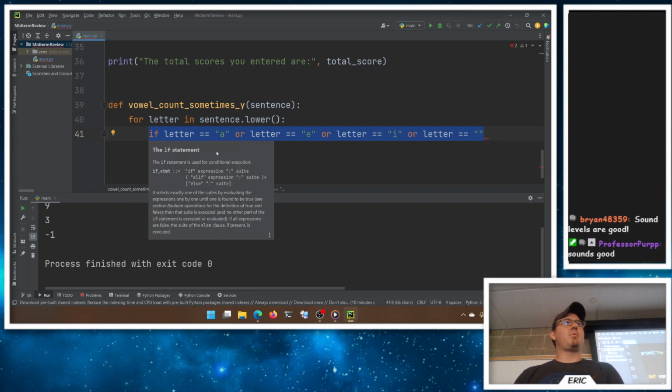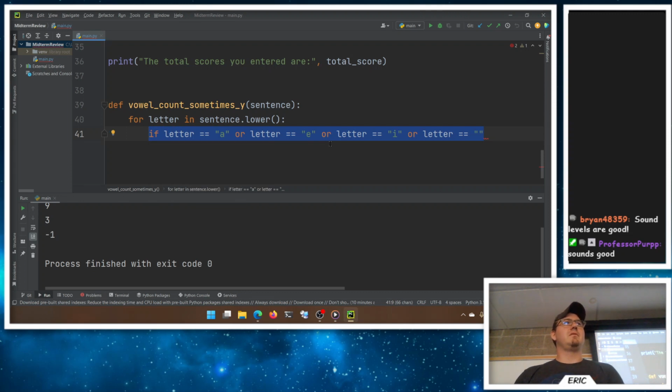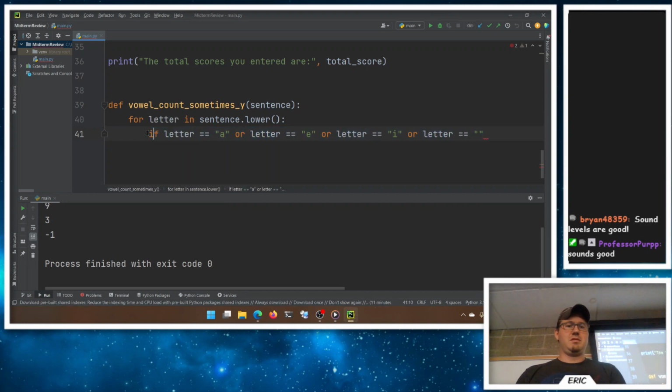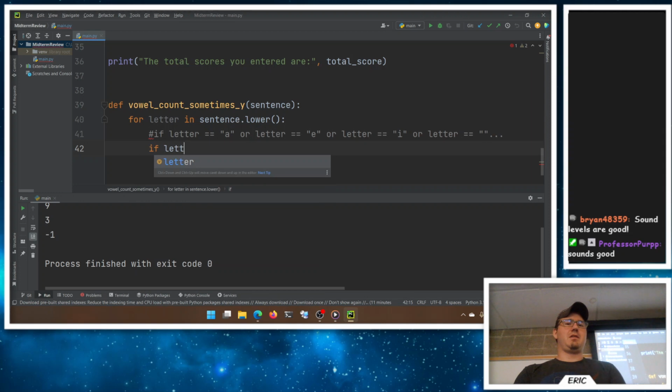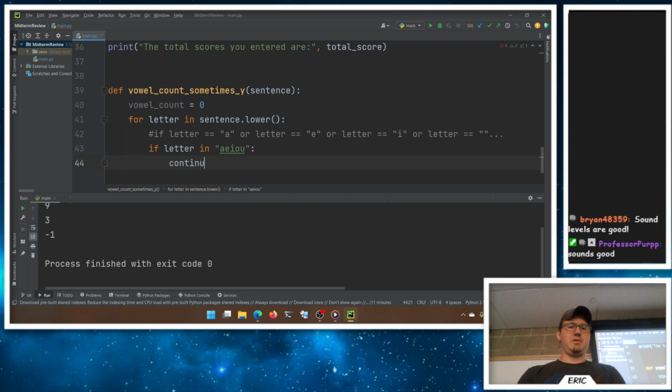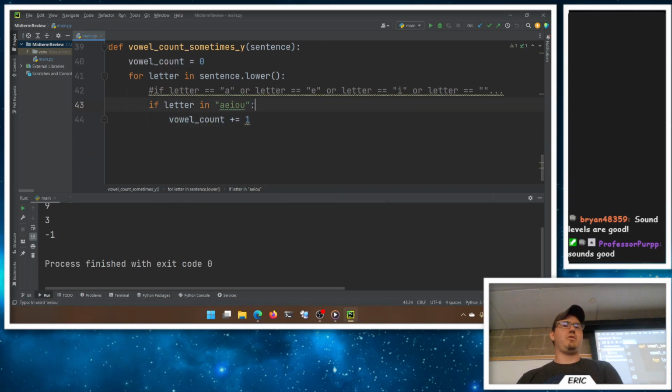Did we look at the in operator with strings? I think we did, didn't we? Yeah, so the easier way to do that, I won't even bother with that. We could say if letter is in A, E, I, O, and U, then we need a vowel count. So vowel count starts at 0. We'll take our vowel count plus 1, if it's in this string of A, E, I, O, U.